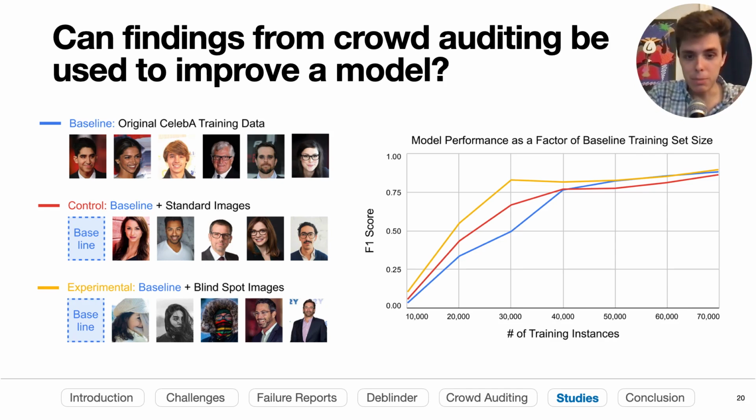including these specific blind spot images leads to significantly better F1 score than the other two conditions. This is a very good heuristic and indicator that collecting data from these systematic failures can improve model performance and is identifying these areas where the models might not have enough data, or that these types of instances might be unrepresented.